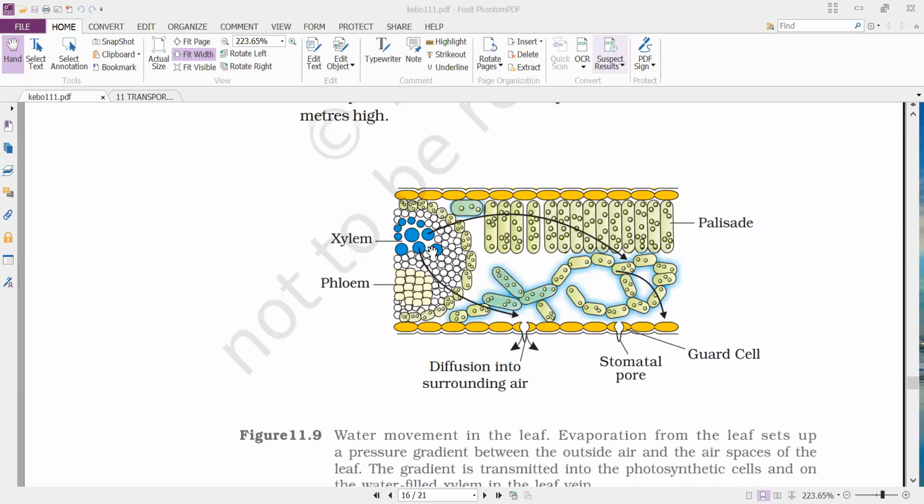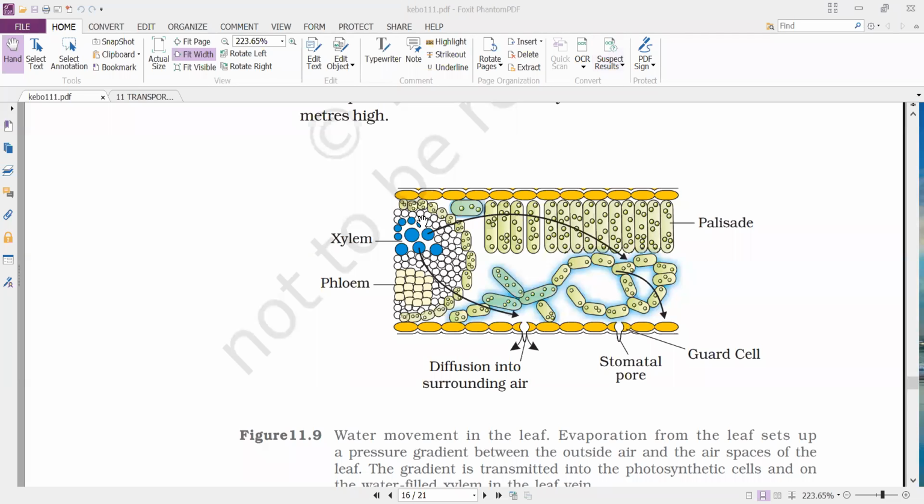The xylem present in the veins obtains water from the midrib, the midrib obtains from the xylem of the stem, and the stem obtains water from the xylem of the root. Like that, in a chain, the water molecules are maintained as a continuous column.